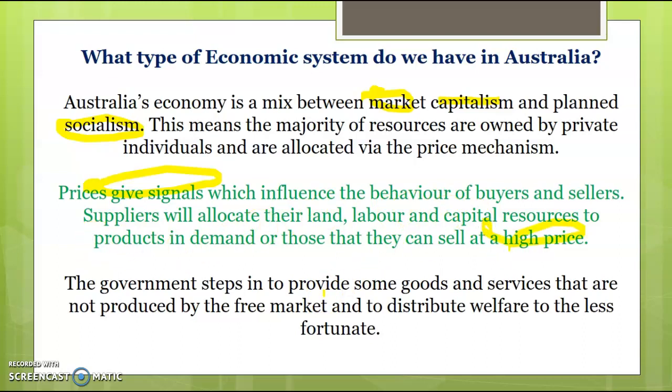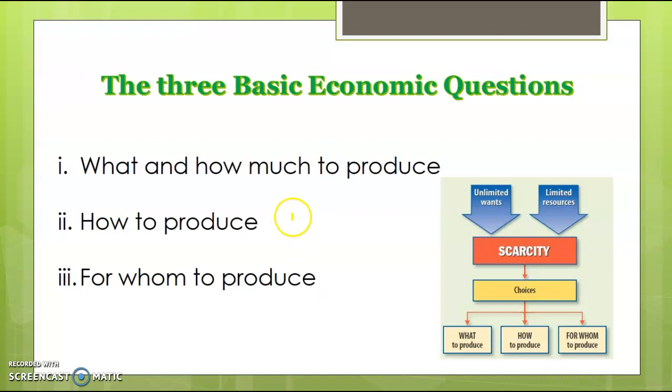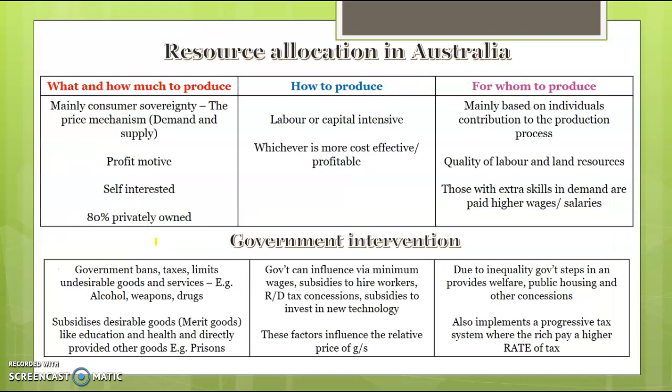The government does step in, though, to provide some goods and services and distribute welfare to those who need it. So the three basic economic questions we're going to look at are what and how much to produce, how to produce, and for whom to produce. Essentially, I'm just going to give you an overview of how we answer all three in Australia and then look at each of them individually.